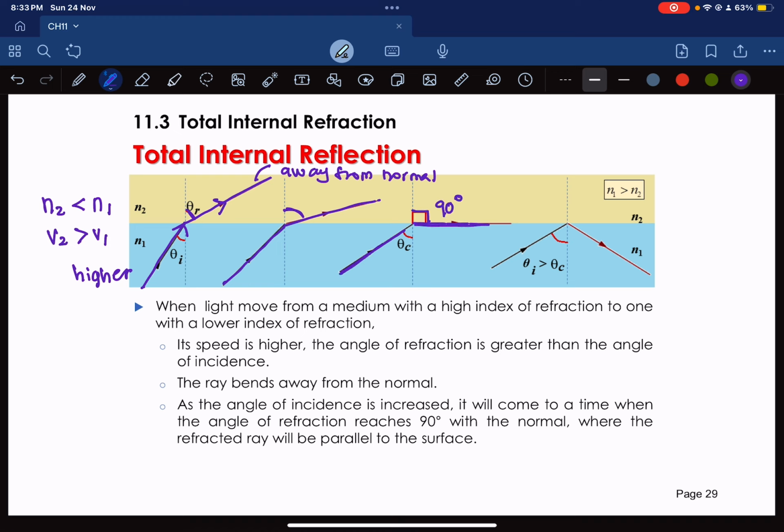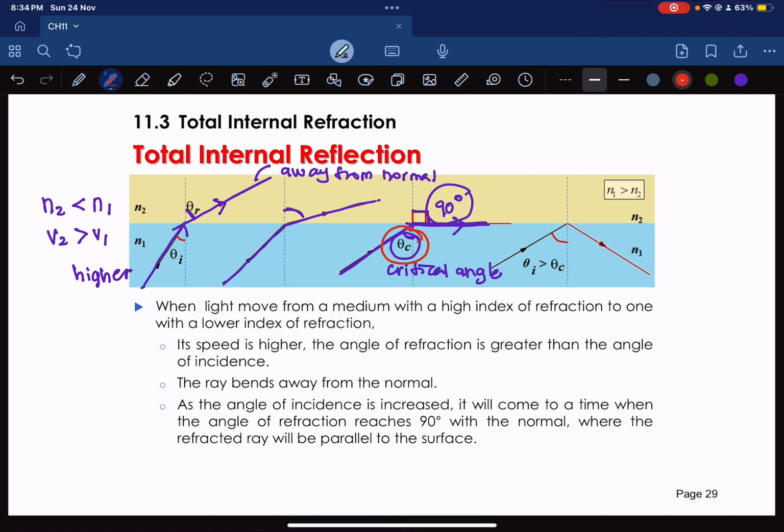Awak punya angle of incidence ni ada value not 90 degree, tetapi angle of refraction jadi 90 degree with the normal. Okay, this specific angle of incidence is called the critical angle.